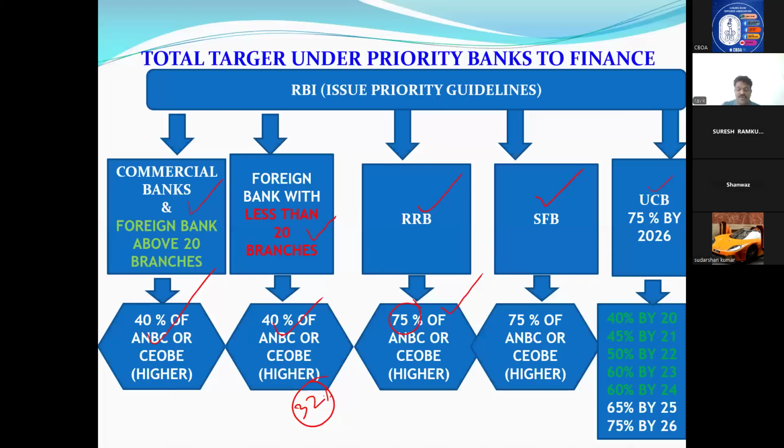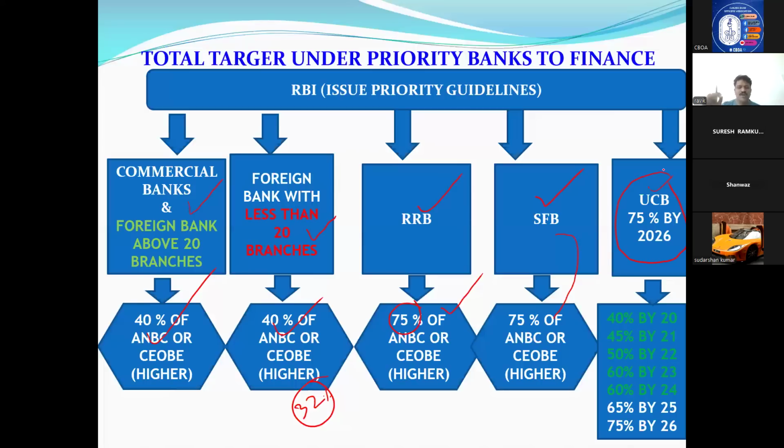100% means 100 rupees of loan, 75 rupees should go to priority only, in the case of RRBs. Not only RRBs, small finance banks also, Reserve Bank told 75%. Even urban cooperative banks. Earlier, the urban cooperative banks' target was 40%. Suddenly, RBI told urban cooperative banks also to achieve 75%. But our urban cooperative banks told RBI, sir, how can we achieve it in 1 year? They requested, then RBI gave a time frame.